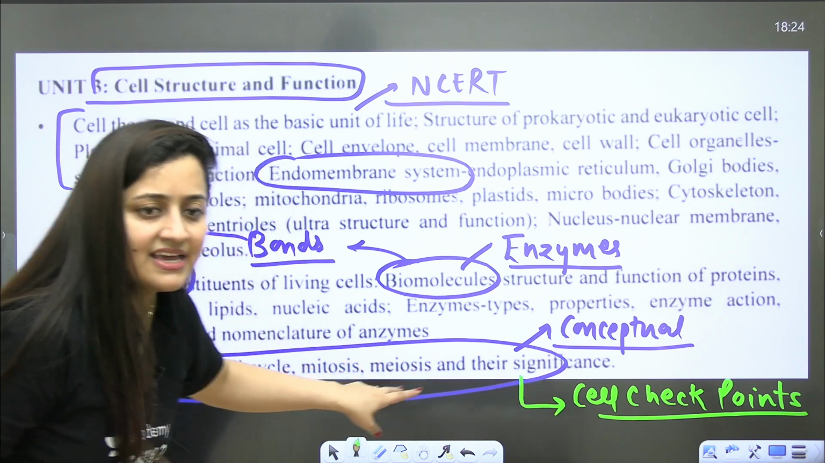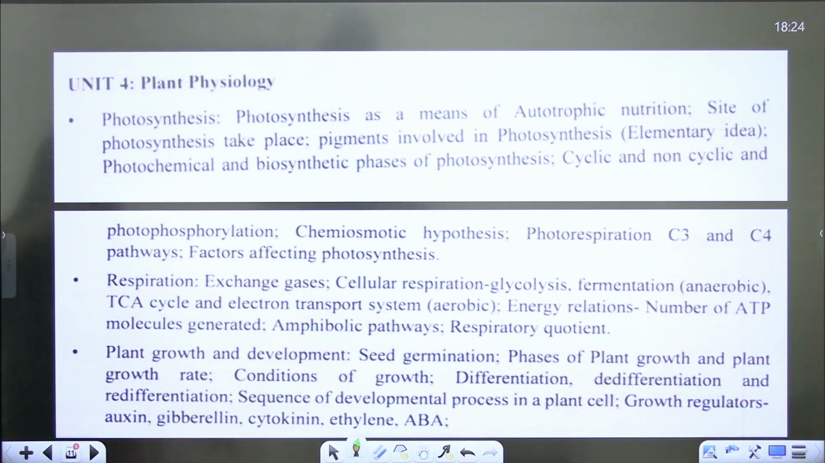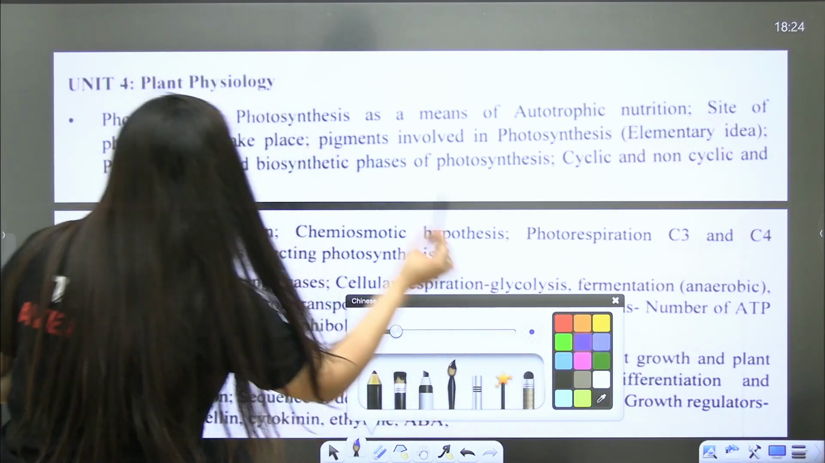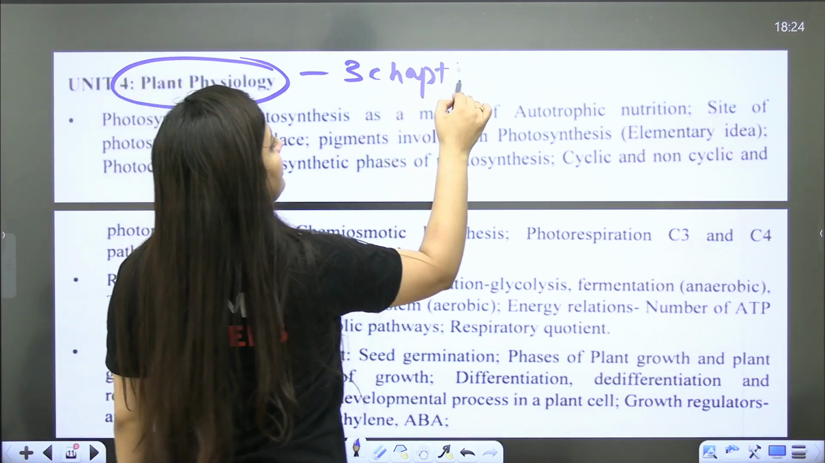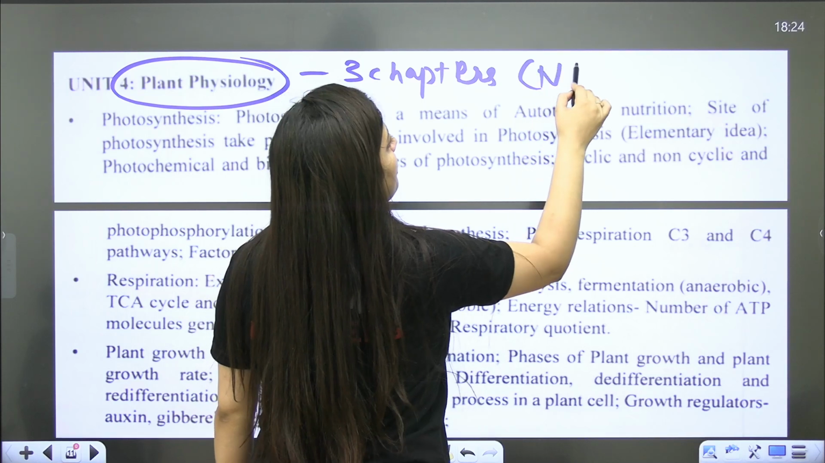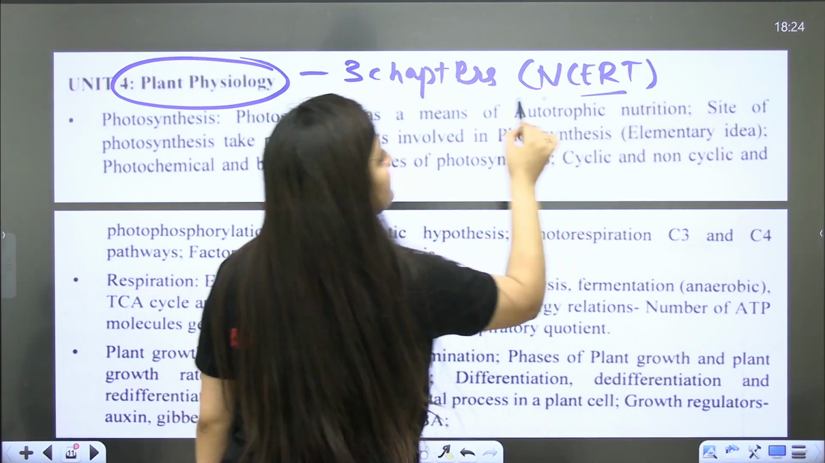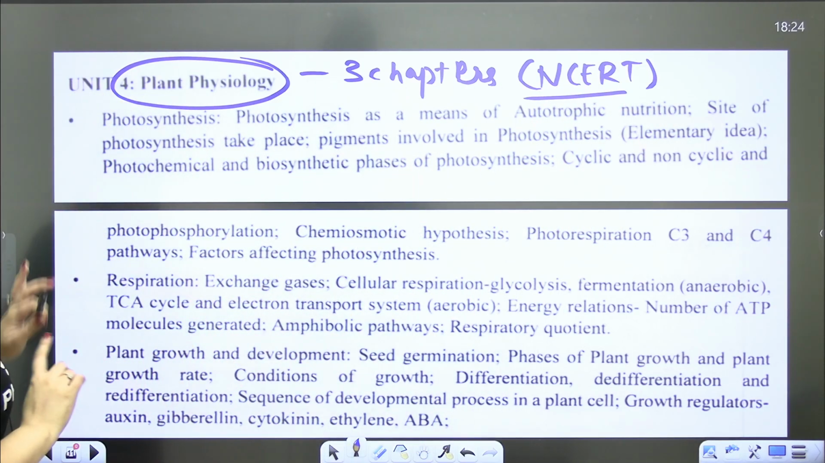So yes, this is something extra that you have to read in this particular chapter. Now come to plant physiology. Earlier in plant physiology, 5 chapters were there. Now only 3 chapters are there. So ultimately here also you need to focus on mastering NCERT. Okay, and this is the syllabus that you have to follow.